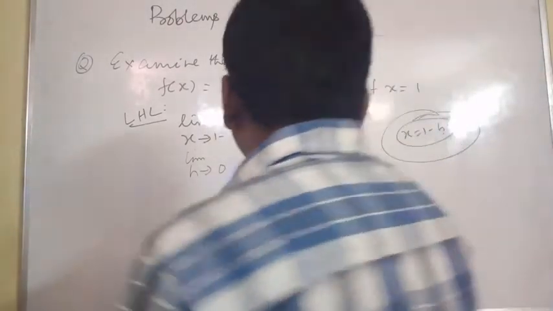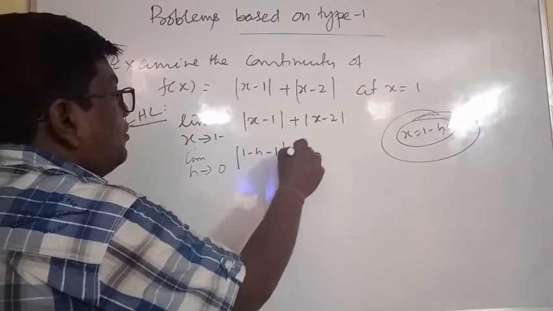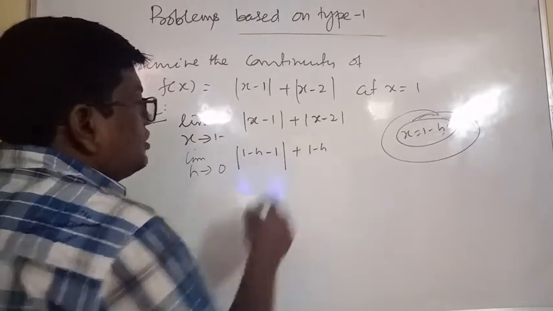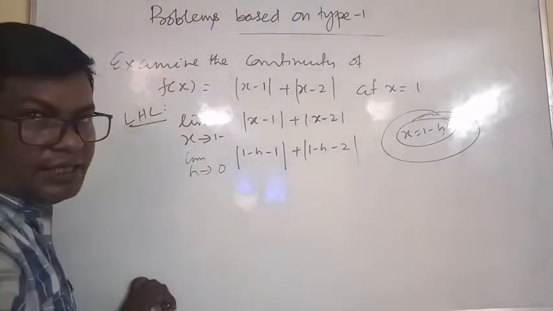This is equal to mod of 1 minus h minus 1 plus mod of 1 minus h minus 2, right?